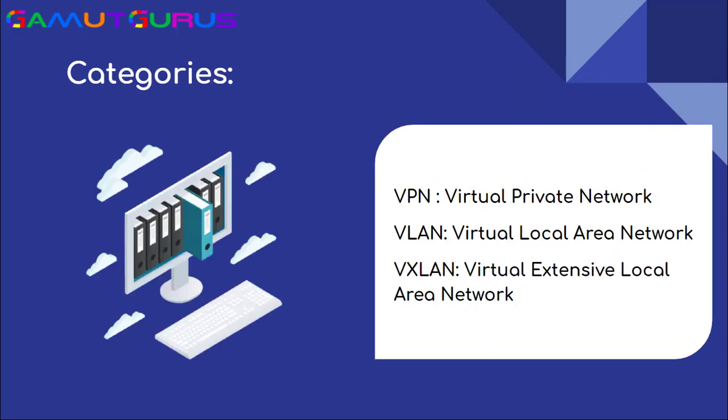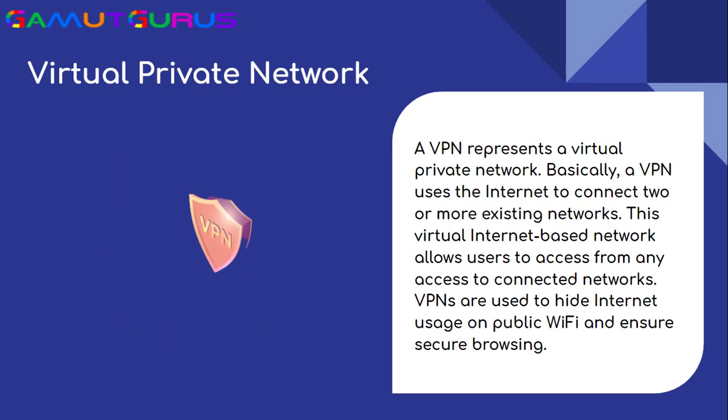If we talk about the categories of virtual network, there are three types of categories of virtual network: VPN, VLAN, VXLAN. VPN is defined as virtual private network, while VLAN is defined as virtual local area network, and VXLAN is defined as virtual extensible local area network. As we have covered the categories of virtual network, we'll be covering what is a virtual private network.